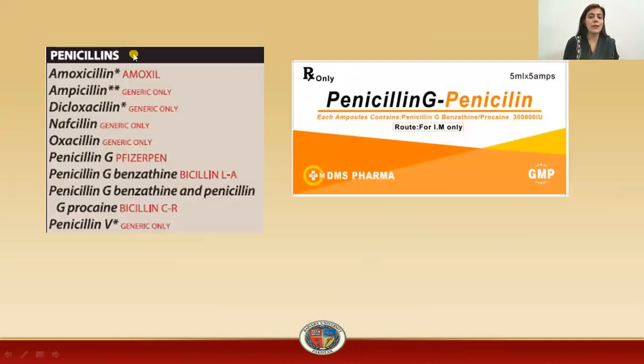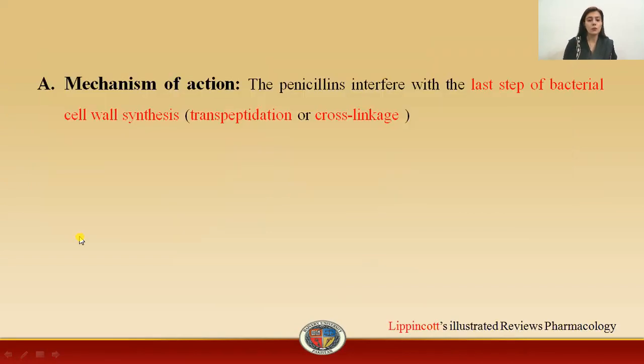Now, what are the common penicillins which are available in the market? These are amoxicillin, ampicillin, dicloxacillin, nafcillin, oxacillin, penicillin G benzathine, and penicillin G procaine. Then we have the penicillin V.